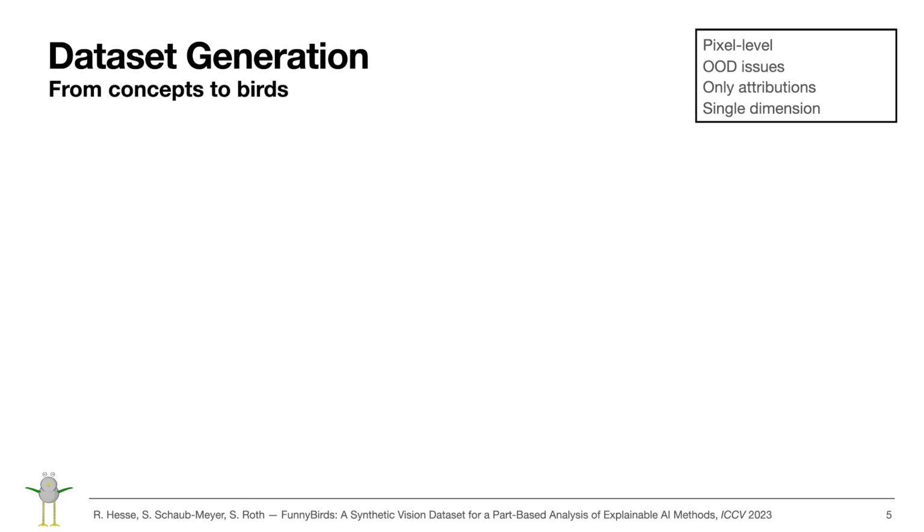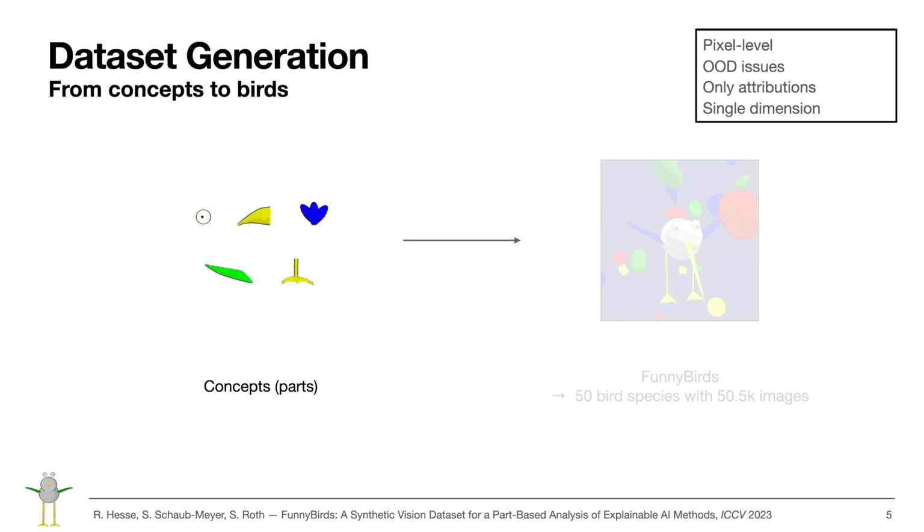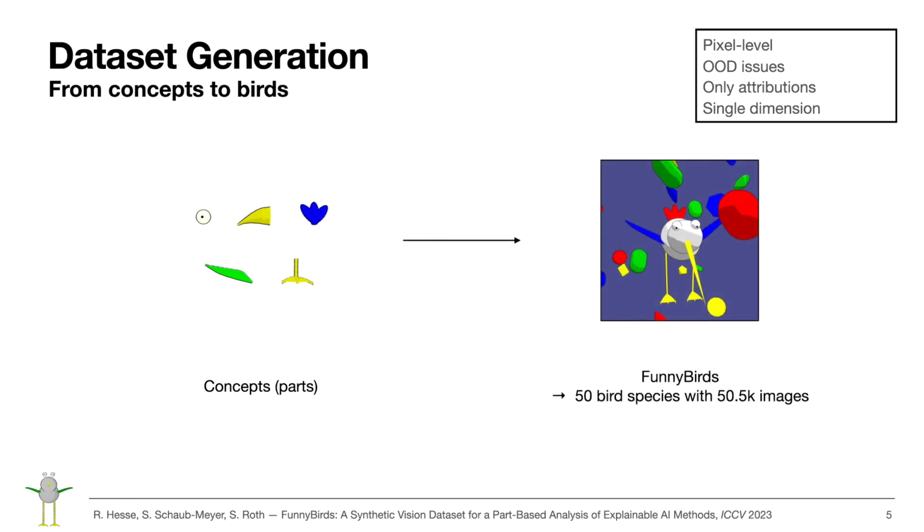evaluation protocols. Our dataset is built around concepts or bird parts that we manually design. For example, we have different eyes, beaks, and wings. Using unique combinations of these parts, we instantiate 50 different bird species that we call funny birds by adding the parts to a neutral body and then adding clutter and changing the viewpoint to make the image more challenging.